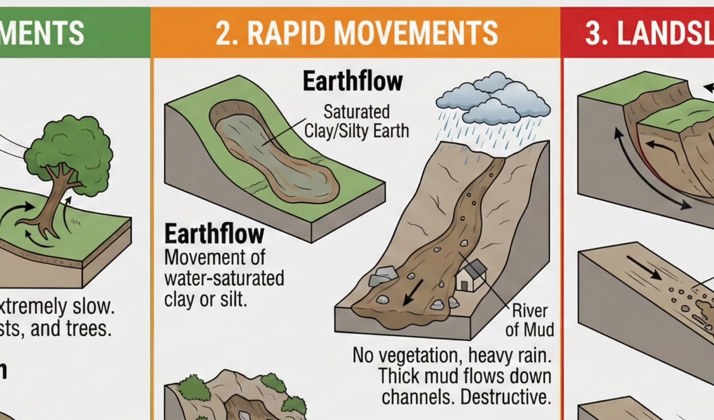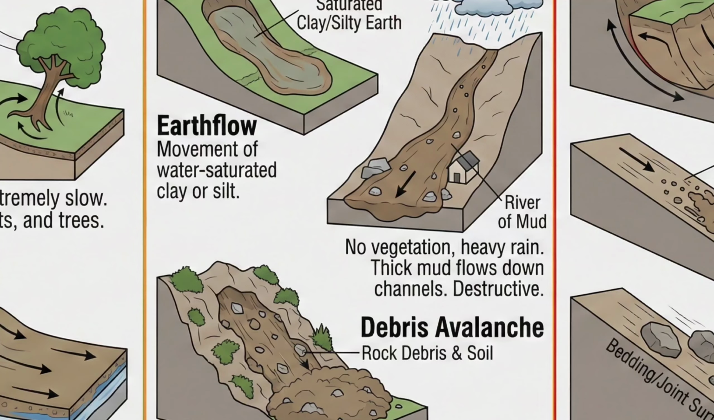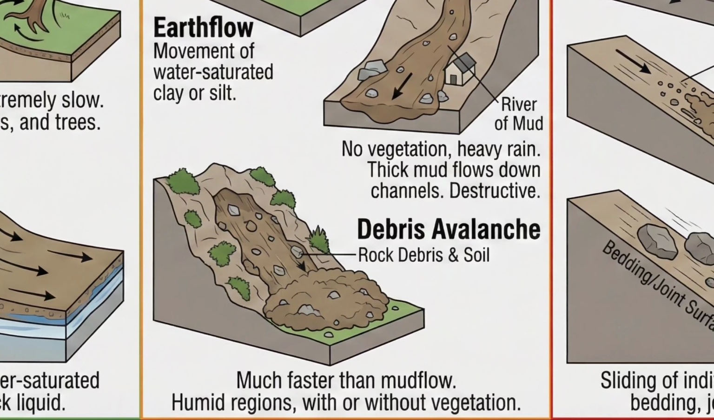2. Rapid movements. Earth flow. Movement of water-saturated clay or silty earth. Mud flow. In the absence of vegetation cover and with heavy rainfall, thick mud flows down channels. This acts like a river of mud and can be very destructive. Debris avalanche. This is much faster than mud flow. It is characteristic of humid regions with or without vegetation.